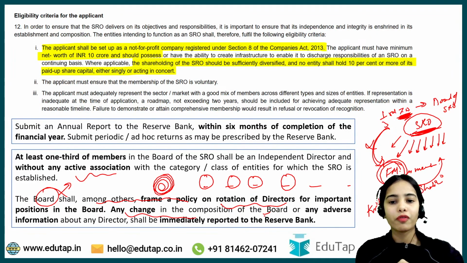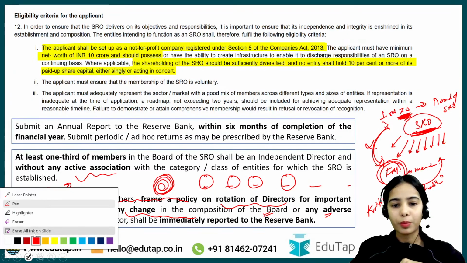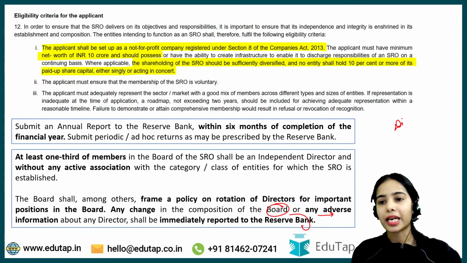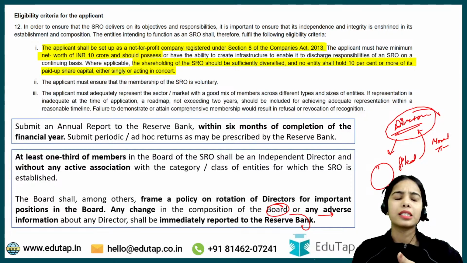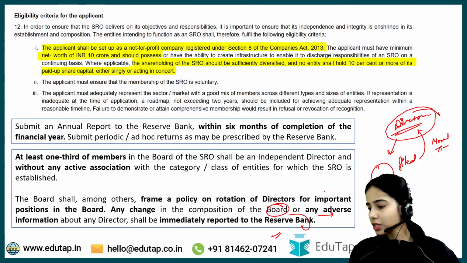Any change in the composition of the board or any adverse information, let's say a new member is coming into the board, or a change has happened in the board, the RBI should be immediately informed about such a change. Or if there is any adverse information about any director, for example someone has filed a case against this director in regards to moral turpitude, that this director has done some fraud or something, the RBI should be made immediately aware of it. So this is the basic idea.